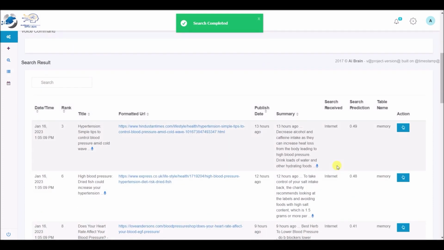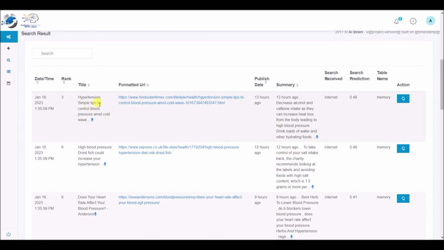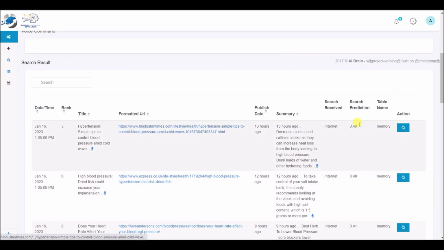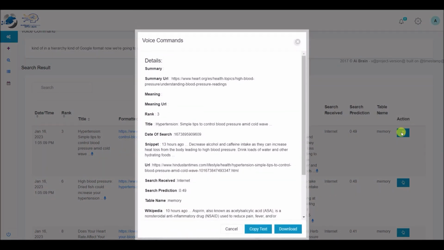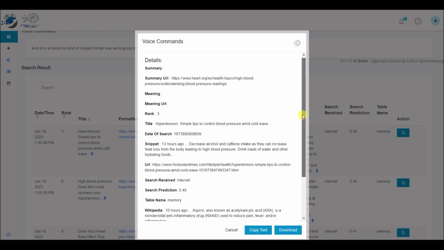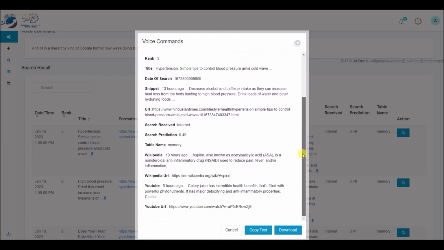So here we can see we have all the different results and links kind of in a hierarchy, kind of Google format. Now we're going to show how we go into an action. And within the action we can see the summary information, the summary URL links, the rankings, the titles, the date of the search, snippets, URLs for Wikipedia, summary, YouTube summary, a YouTube video, and we can go into a lot more.